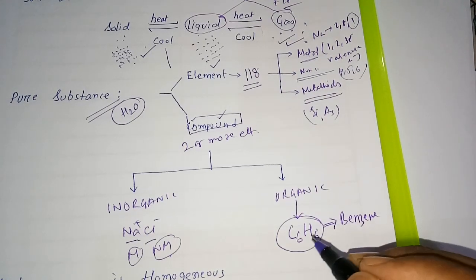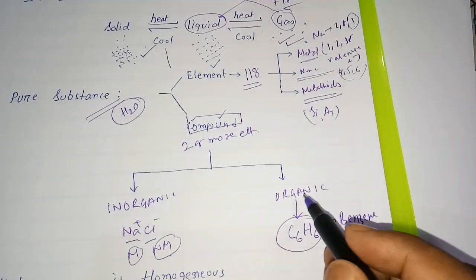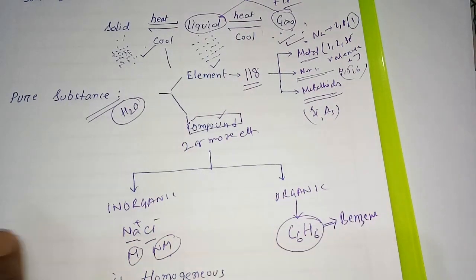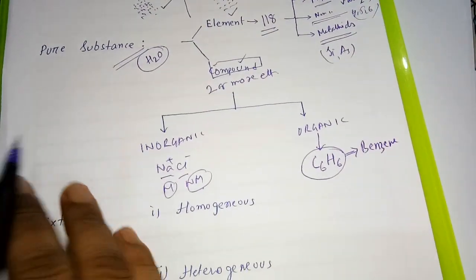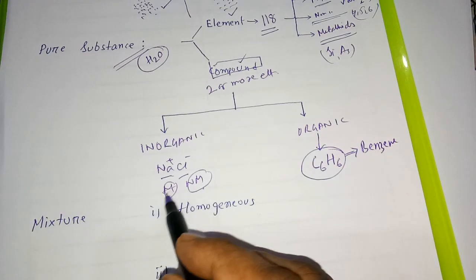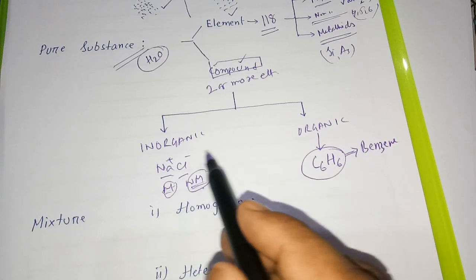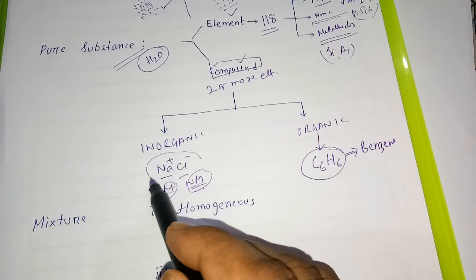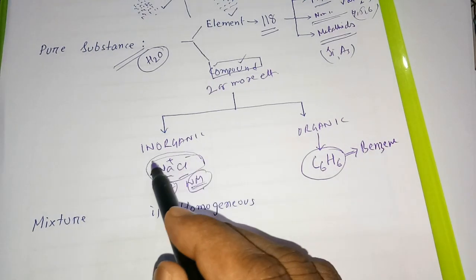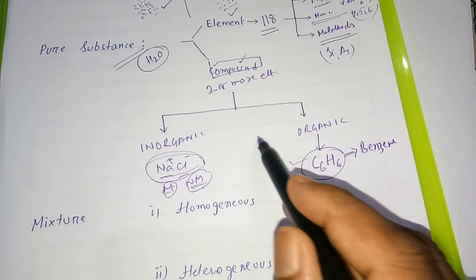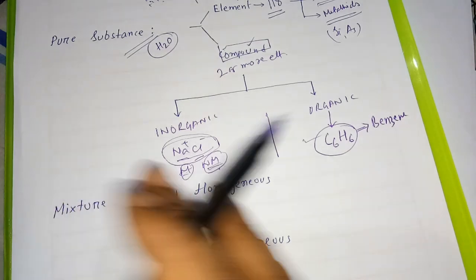So organic means basically the compounds of carbon and hydrogen, or carbon with nitrogen, oxygen. These are the organic compounds. And for inorganic compounds, remember, a metal part is there and a non-metal part is there. These things we have read in more detail in class 10. This is due to formation of ionic bond, and there is formation of covalent bond. So we'll read all these things later also.